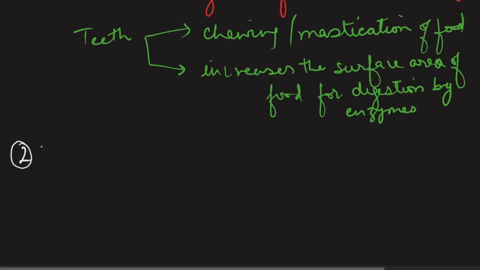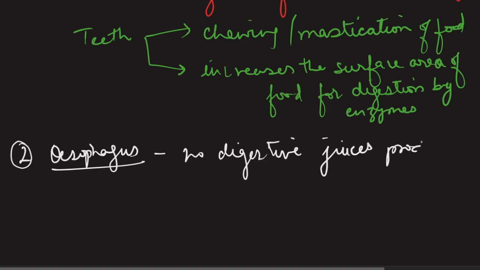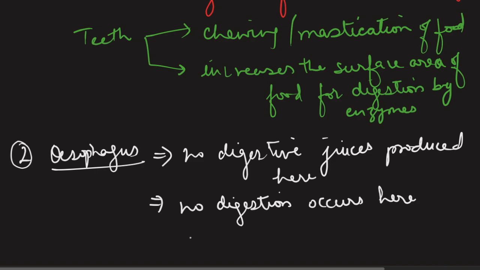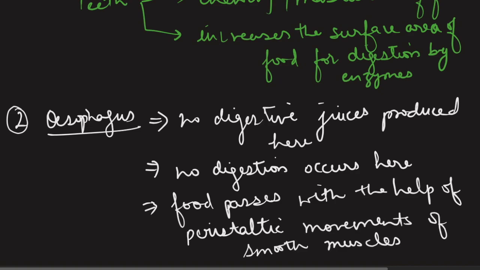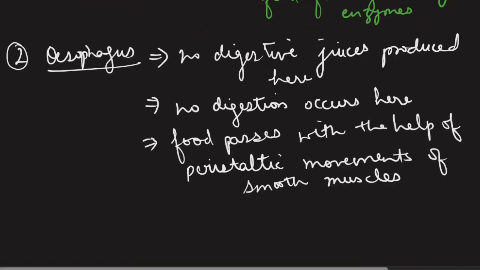Now, this was all for buccal cavity. Let's now move forward to esophagus. So esophagus does not lead to production of any digestive juices inside it. Hence, there is no digestion seen occurring here. So basically what happens through esophagus is that the food passes with the help of peristaltic movements of the smooth muscles. So this is important to note here.